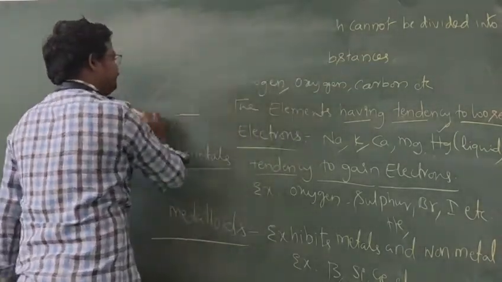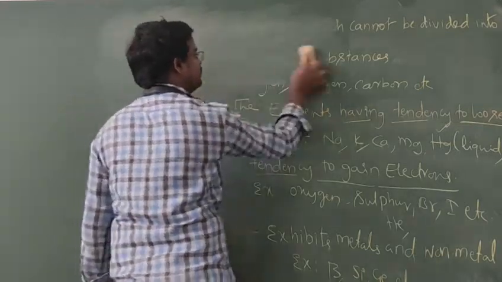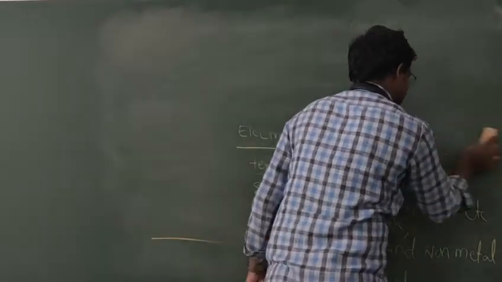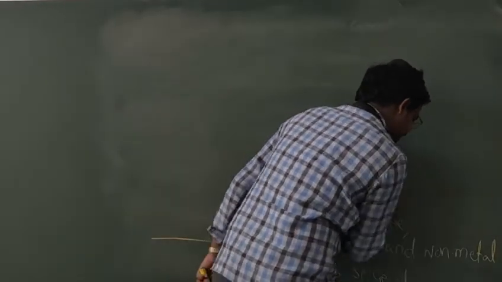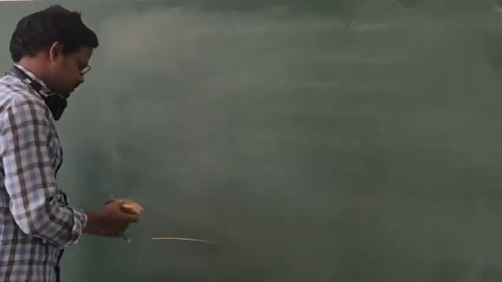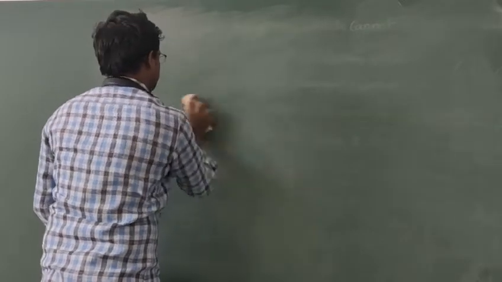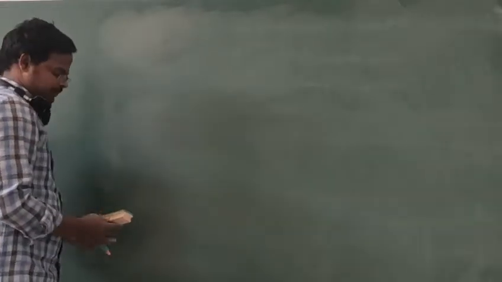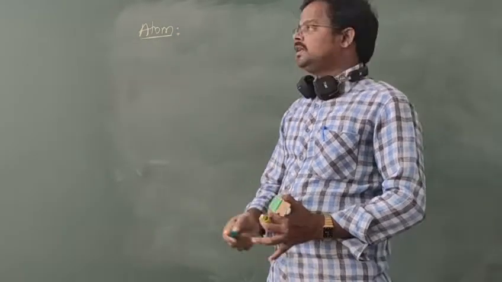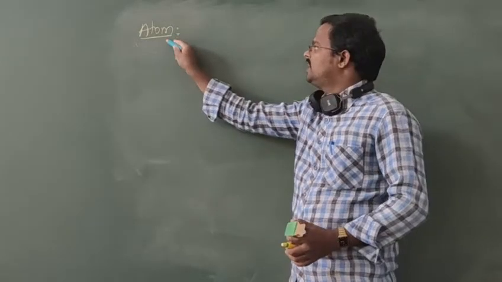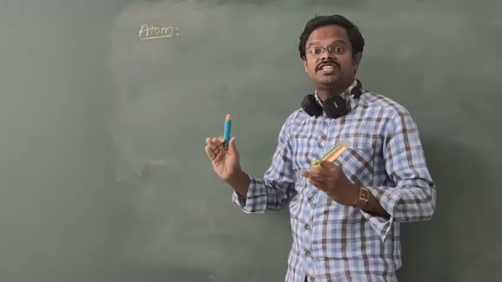What is an atom? Simply, an atom is the smallest part of an element which cannot exist independently.